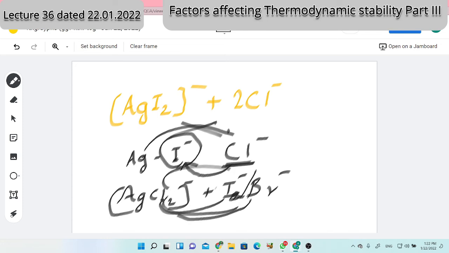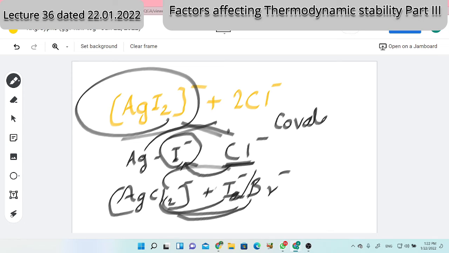So that's a displacement, and the stability of the iodo complex can be explained by the covalent bonding between the metal ion, silver ion, and the ligand I minus, which is larger in nature. So it is a covalent bonding point.